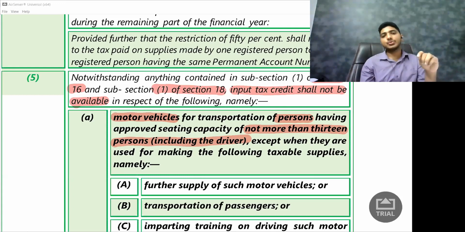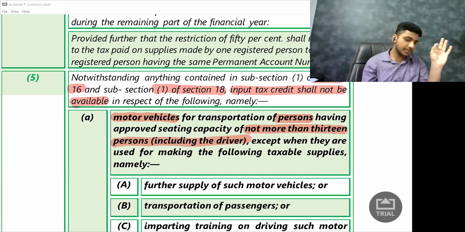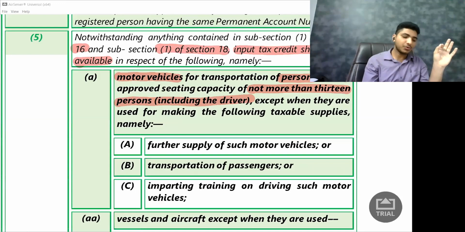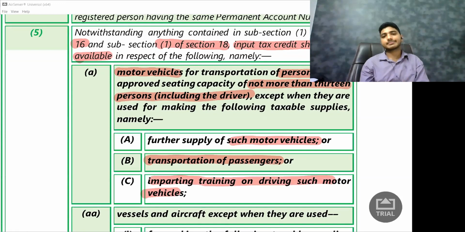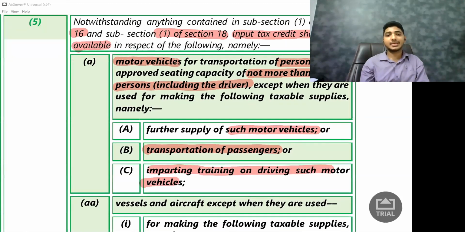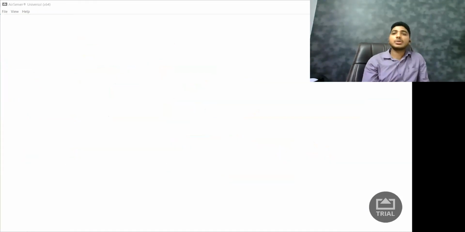except when they are used for making the following taxable supplies, namely further supply of such motor vehicles, transportation of passengers, imparting training or driving such motor vehicles. So now what are they saying? I'll help you to understand this in a better way. Okay, so in your notes also, you need to have a notes with you so that for your examination, you can refer it very quickly.